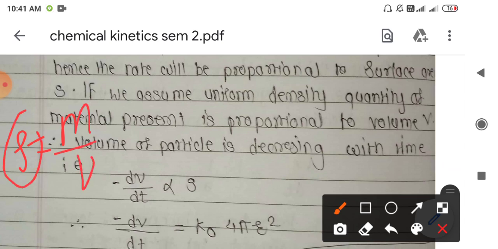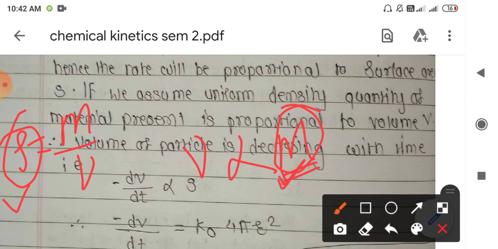Since we have assumed that the density is constant throughout, the volume is directly proportional to the weight of the solid sample. And we know that for solid state reactions, the weight of reactant is considered in order to construct the rate laws. So the mass or weight of substance is directly proportional to volume, which is directly proportional to the rate of reaction.